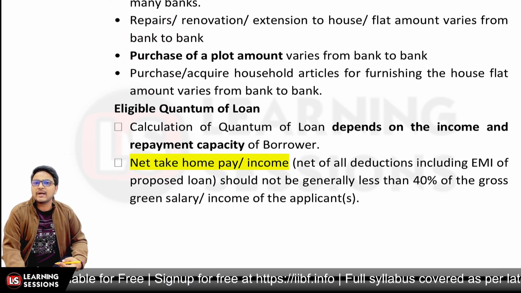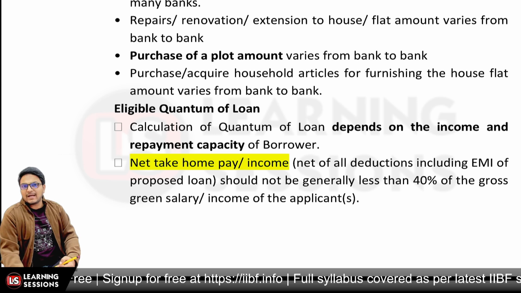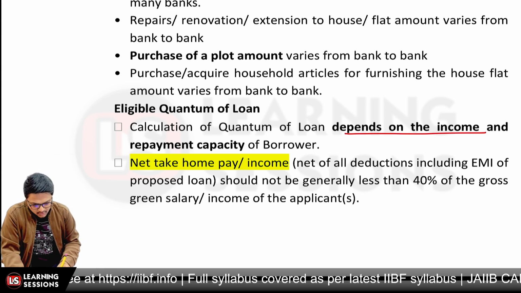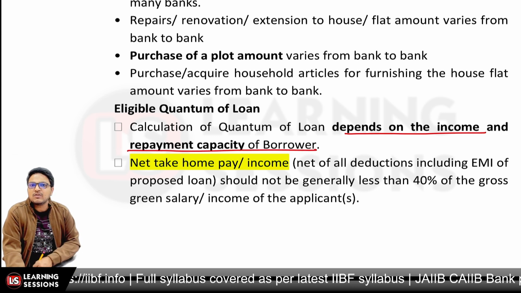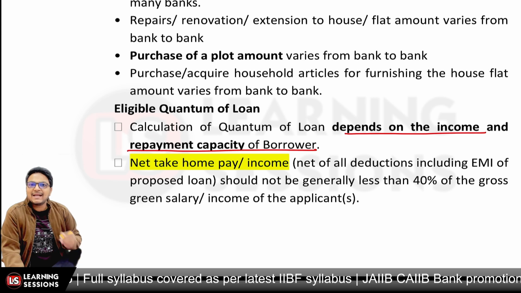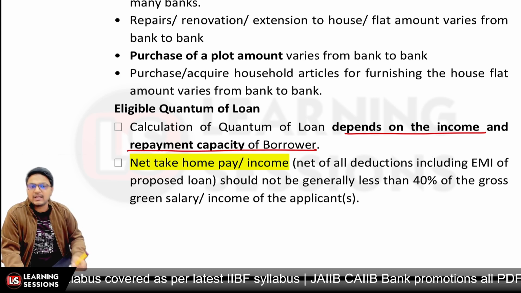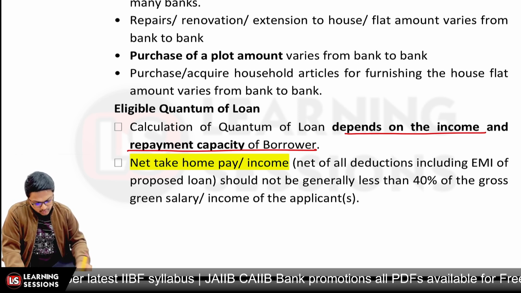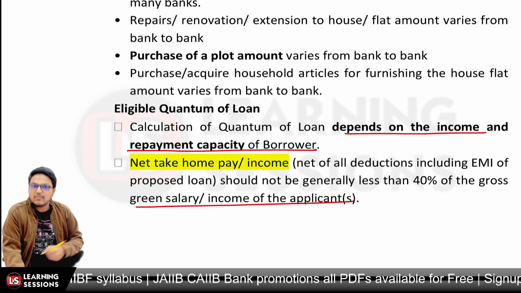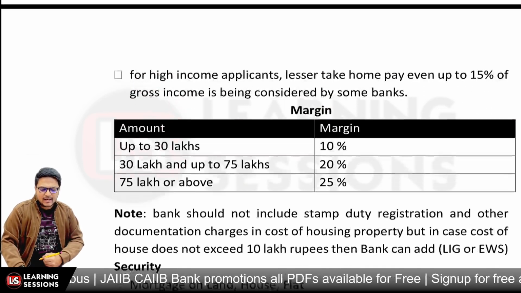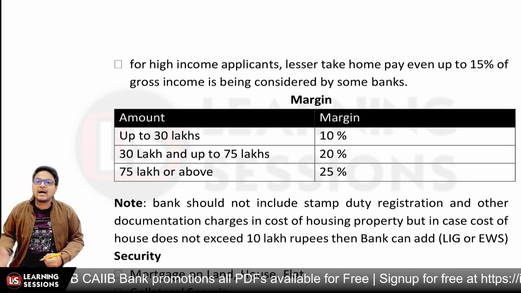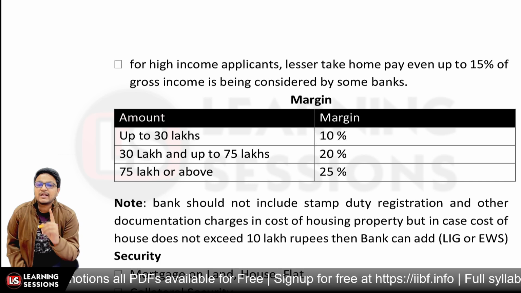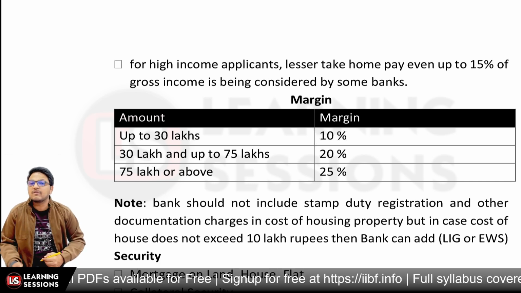Now let's have a look at the eligible quantum of loan. As I already told you, it depends upon the income and also upon the repayment capacity of the borrower. And as I told you, net take home salary or take home income should generally not be less than 40% of the gross salary or income of the applicant, right? And as I told you, for high income individuals or applicants, this take home salary can also be reduced to 15% by some of the banks, right?